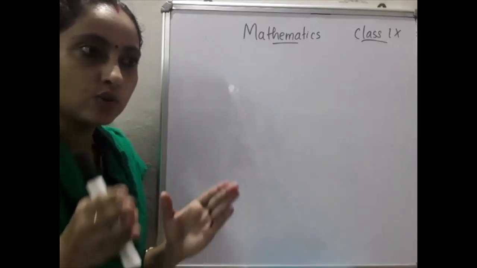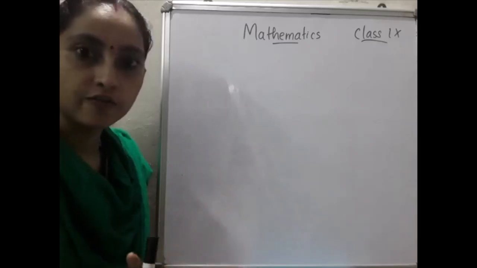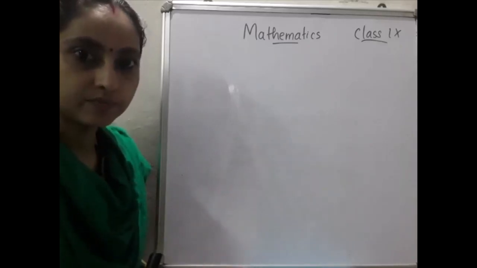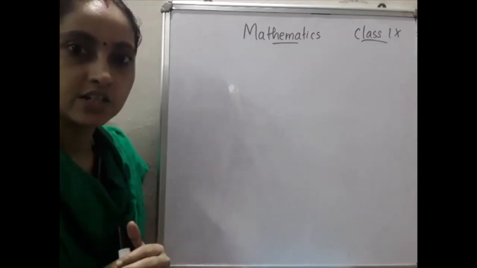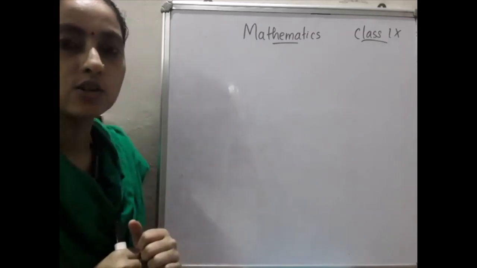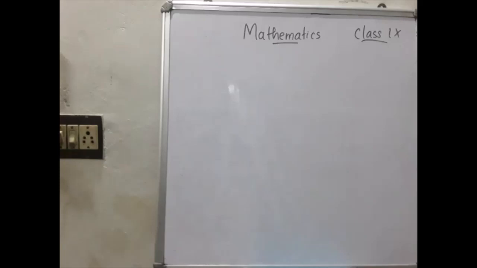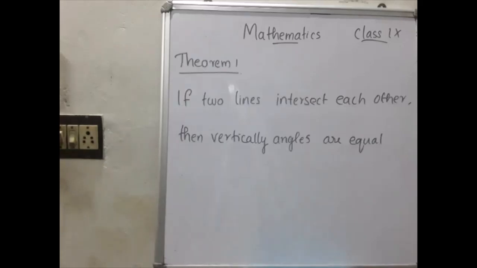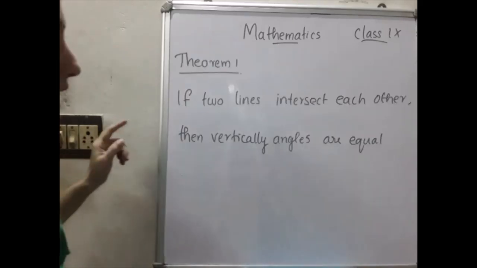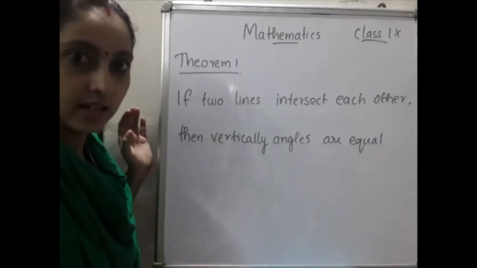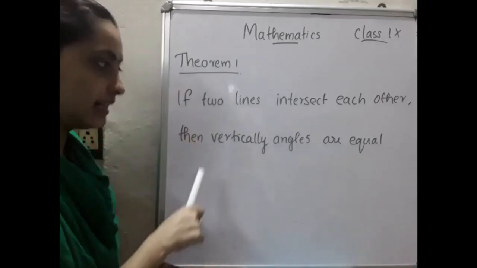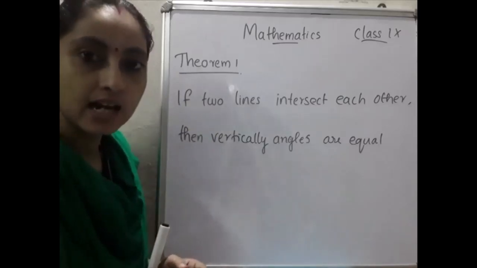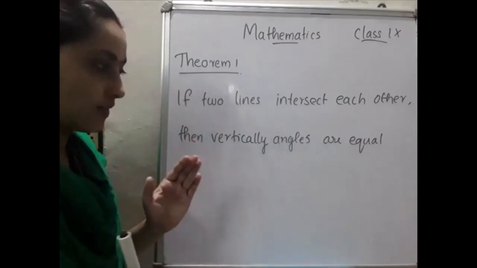Then we will move to the first theorem of this chapter. So please listen here first, then you can write in your notebook. This is our theorem 1. If two lines intersect each other, that means we have two lines, if they are intersecting, then vertically opposite angles are equal. That is our theorem.